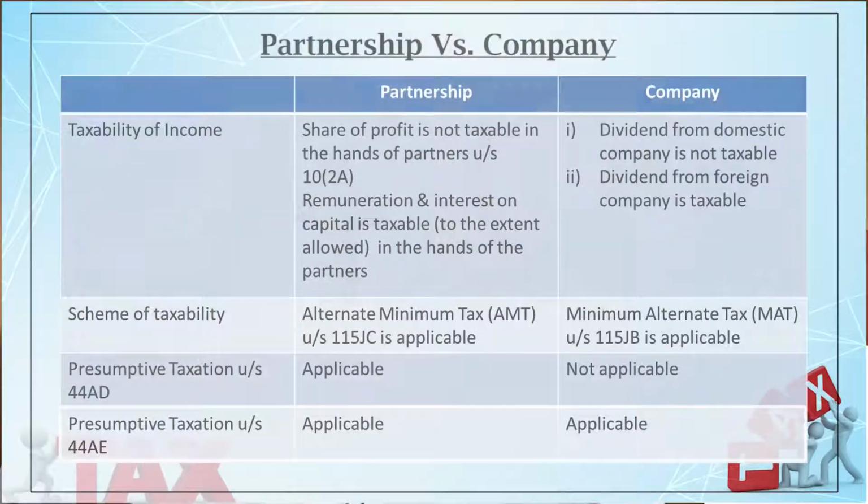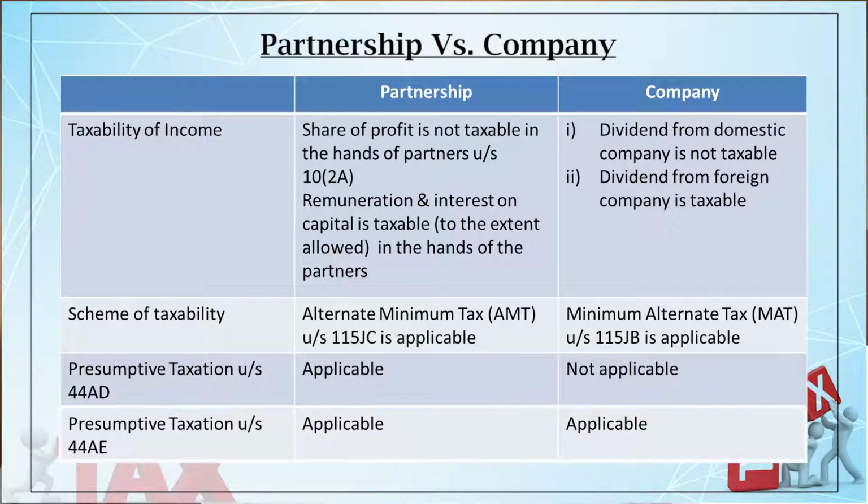From 2019-20 things have changed. For heavy vehicles, which is 12,000 kg or more, it is 1,000 per tonne of gross vehicle weight, and for vehicles other than heavy vehicles it is 7,500 per month. Now very interestingly, this scheme is applicable to both partnership and company. So if the business of hiring and leasing goods carriage is done by a firm, they can enjoy 44AE. If it is done by a company, they can enjoy 44AE.